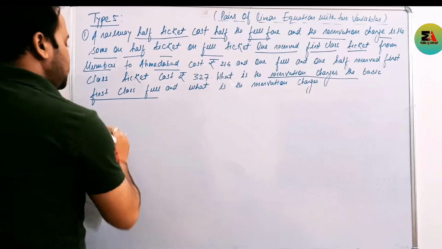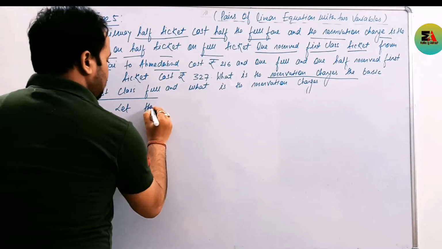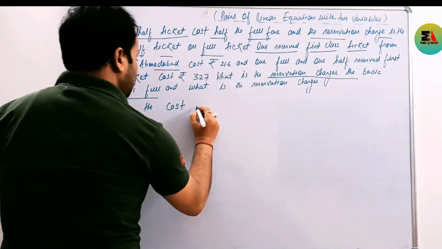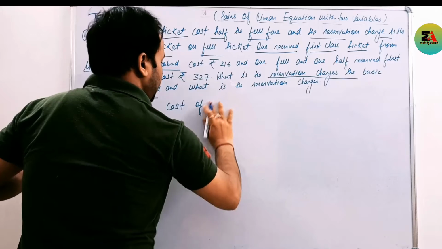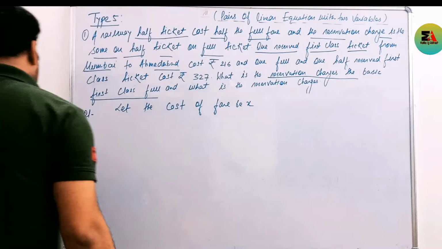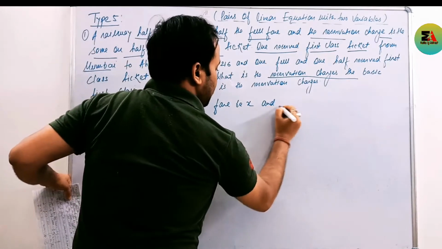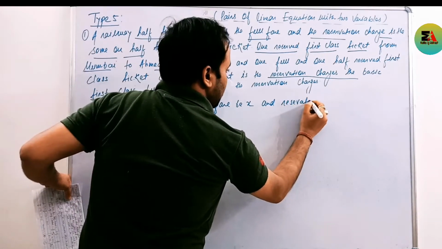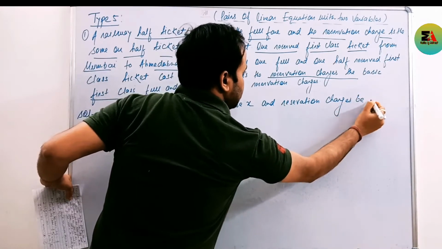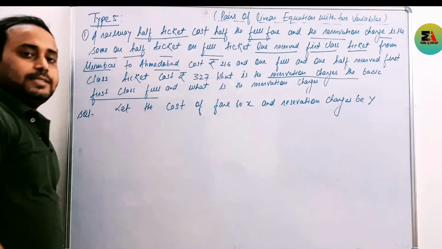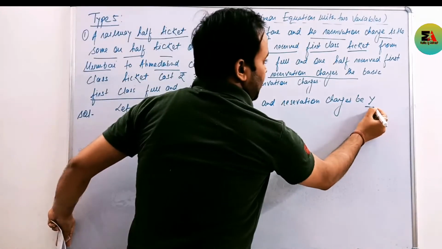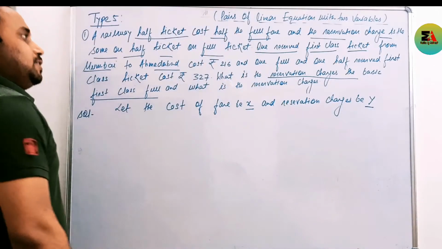Let us assume first, let the cost of fare be X and the reservation charges be Y. We initially assume the cost of the ticket will be X and the railway imposes Y rupees as a reservation charge.